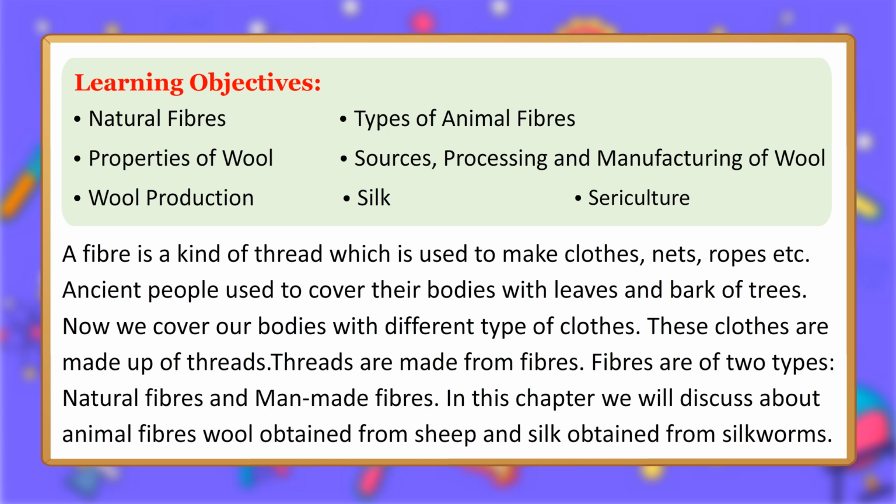Ancient people used to cover their bodies with leaves and bark of trees. Now we cover our bodies with different types of clothes. These clothes are made up of threads. Threads are made from fibers. Fibers are of two types, natural fibers and man-made fibers. In this chapter we will discuss animal fibers, wool obtained from sheep and silk obtained from silkworms.